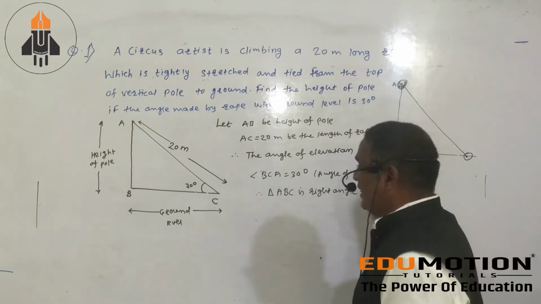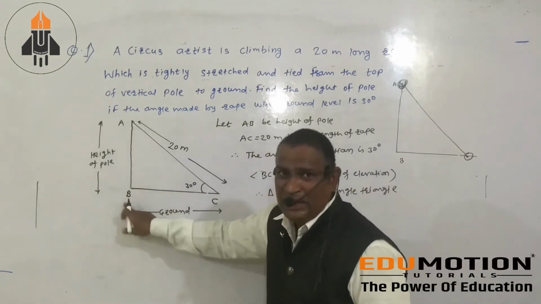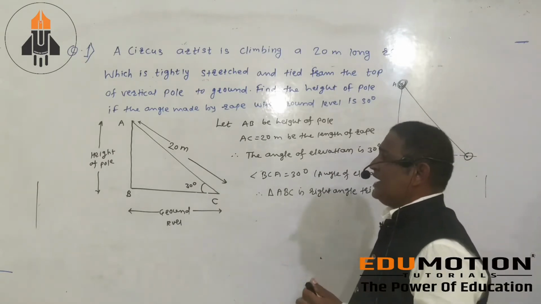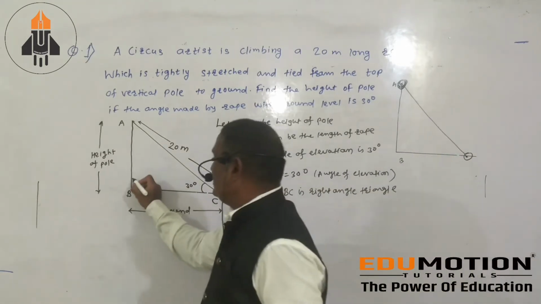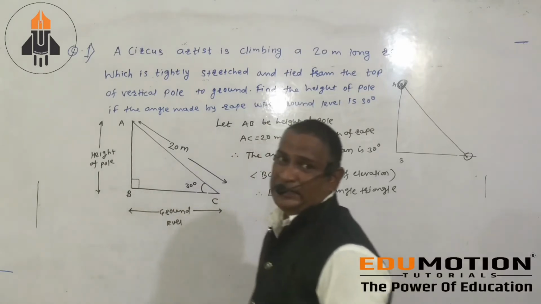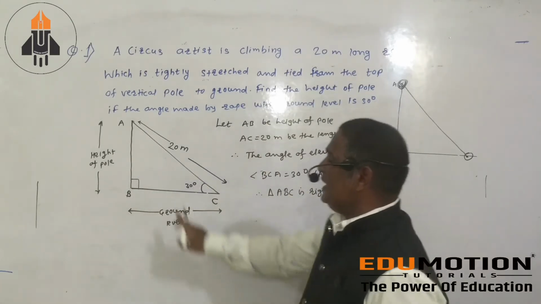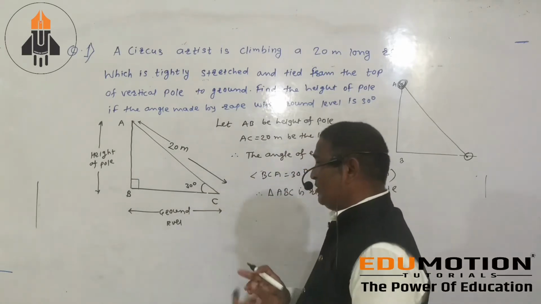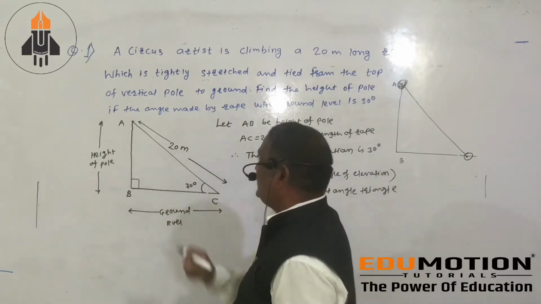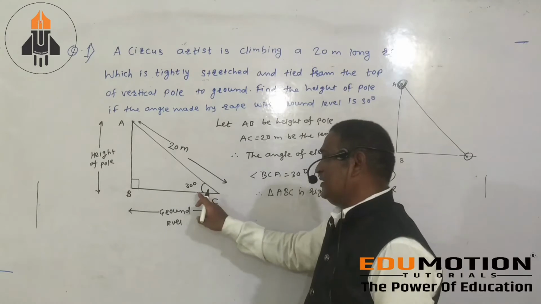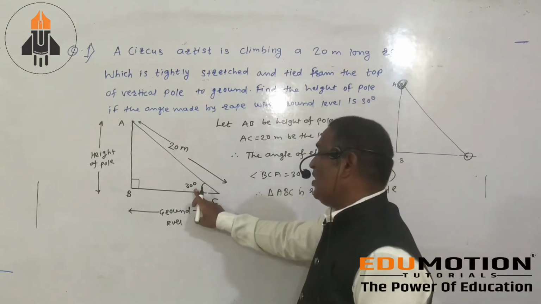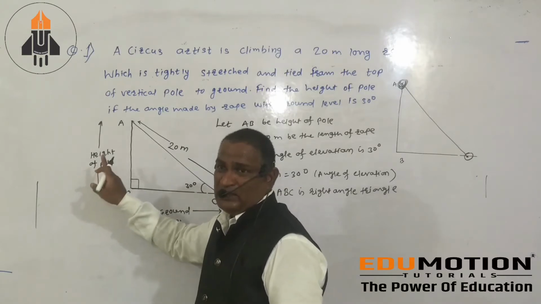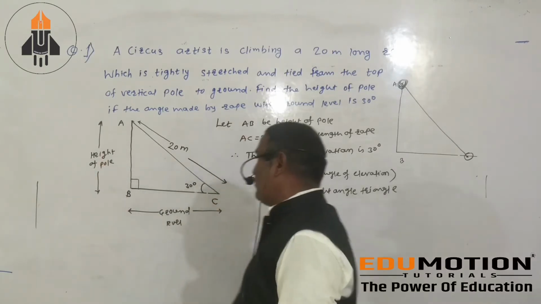Triangle ABC is a right angle triangle. If you observe, this is your 90 degree. Then what is opposite to 90? Hypotenuse. I have been telling you since the first lecture. Opposite to this 90 degree is your hypotenuse. And this is your angle theta, and the front side of theta is also called the opposite side.